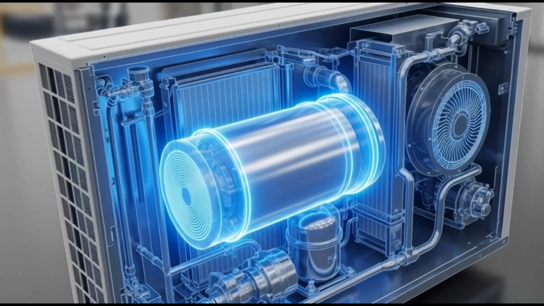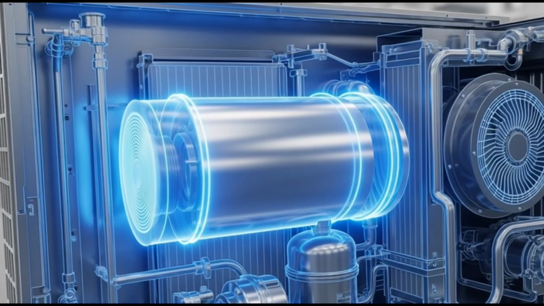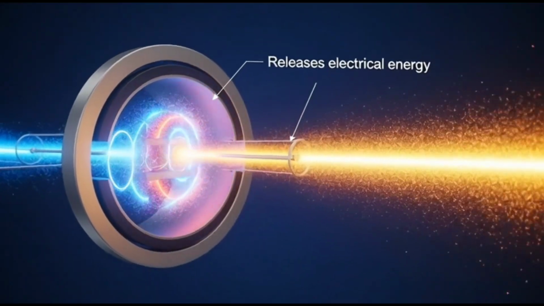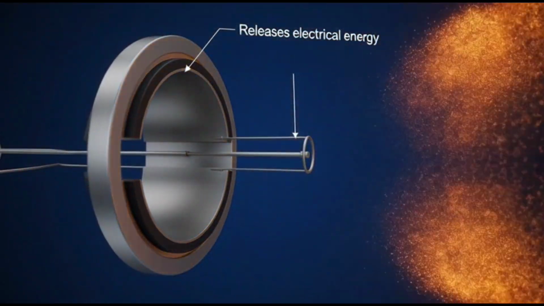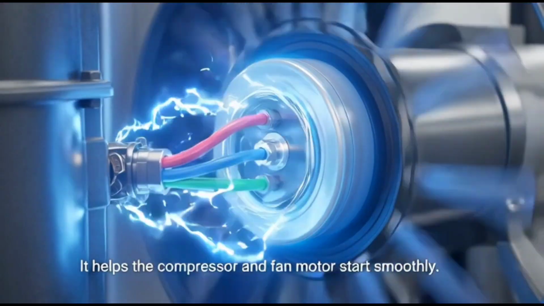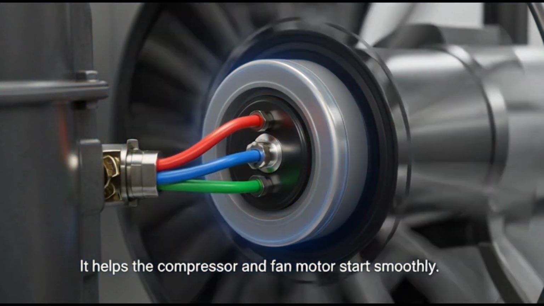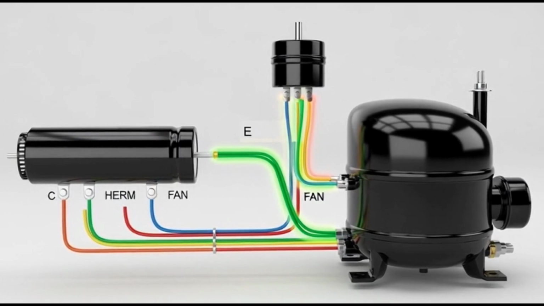This is the capacitor inside the outdoor unit. The capacitor stores and releases electrical energy. It helps the compressor and fan motor start smoothly. In many models, a dual capacitor runs both compressor and fan motor.